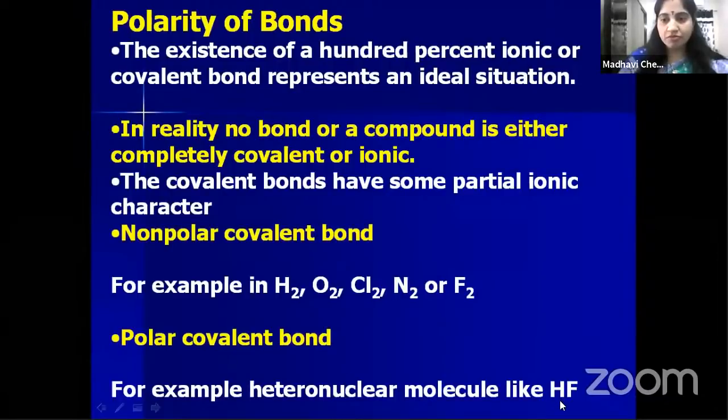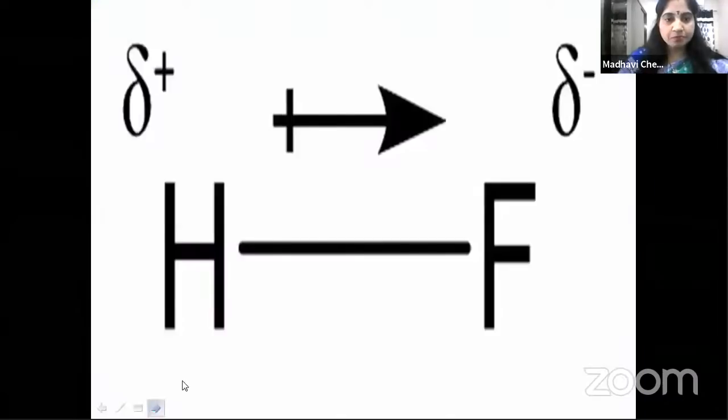For example, if you consider HF, it is a heteronuclear molecule. See children, this is HF. It is a heteronuclear molecule because it is formed from hydrogen and fluorine by the sharing of electrons. So there is a covalent bond between hydrogen and fluorine, and the bond pair of electrons will be present here.